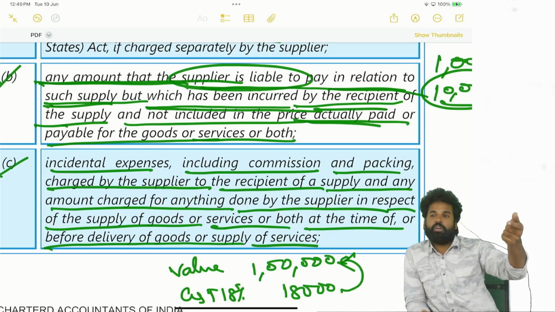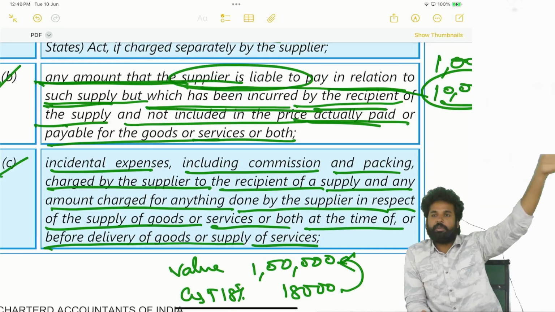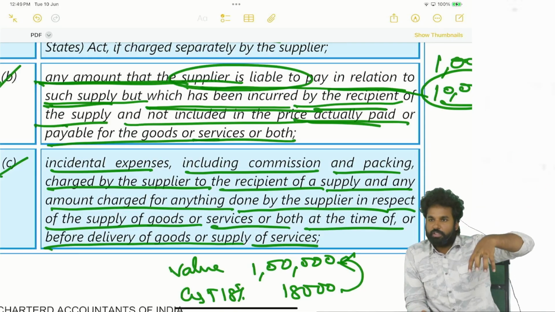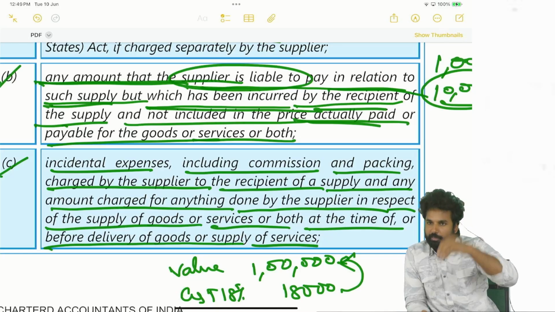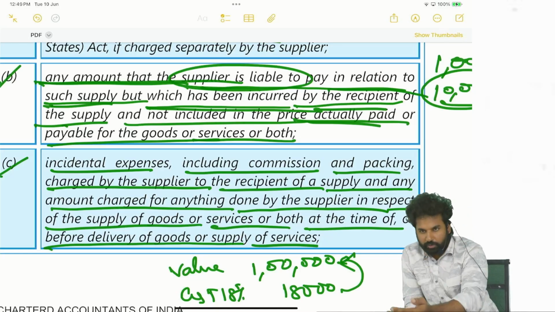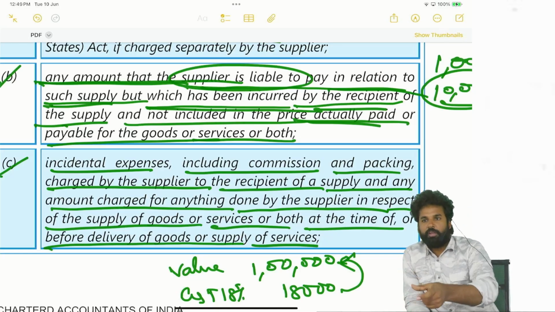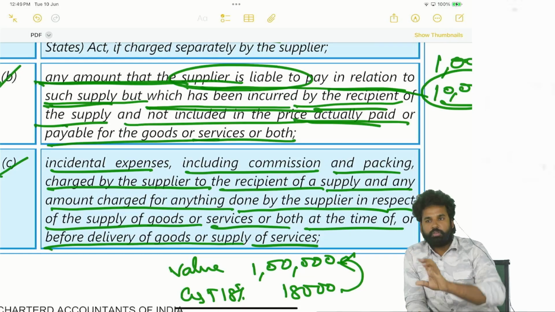In the last case, what we have taken, the packing was made by a third party, and the recipient paid the third party. So in this case, what is happening? Special packing will be made by the supplier himself. The cost of the goods plus packing charges, both will be included in the value.